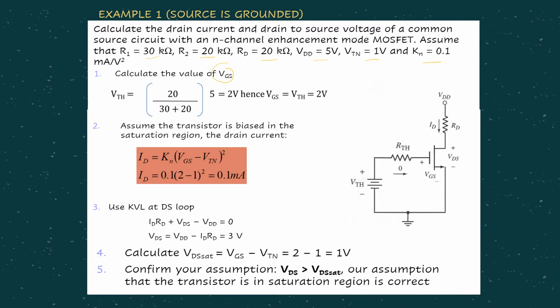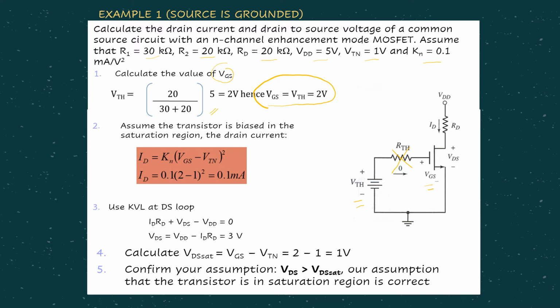Using the voltage divider, because in this case, VGS is actually equal to VTH because there is no current flow through the RTH, right? There is no voltage drop, so straight away we can say VGS equals VTH, where we can do the voltage divider, substitute everything. From there we get VGS equals 2 volt.